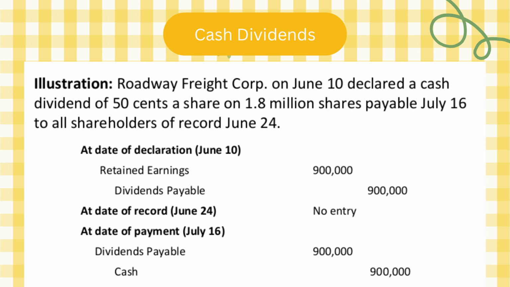Now, date of payment, يوم الدفع, I'm gonna decrease the dividends payable and I'm gonna decrease the cash. So dividends payable liability will go to the debit side, cash will go to the credit side, and the amount is here 900,000.